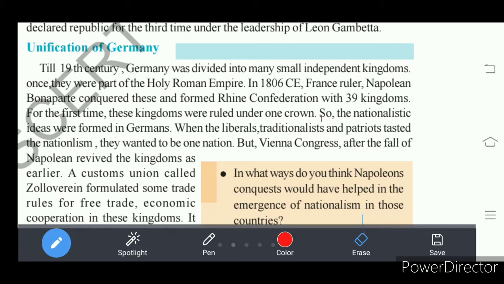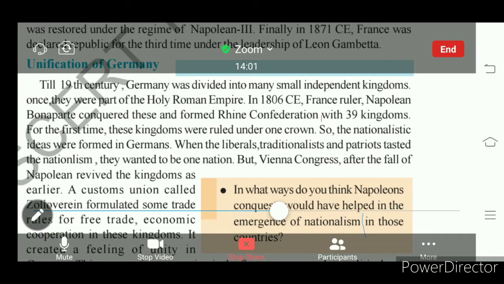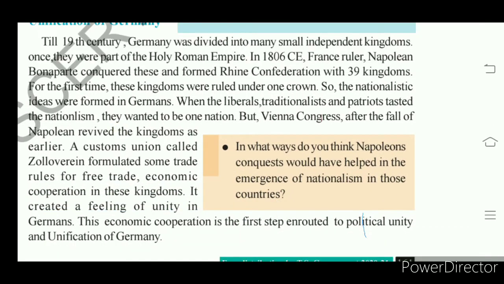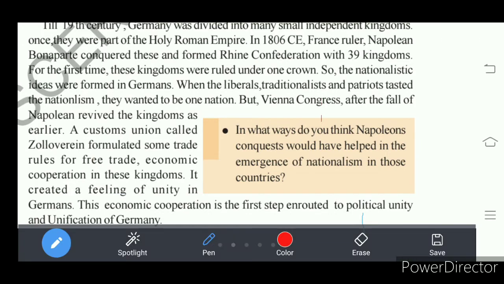Understand? And one more important point, which developed nationalist feelings among the people, is the Zollverein Pact. What we call Zollverein. It's a customs union. Zollverein is a customs union.